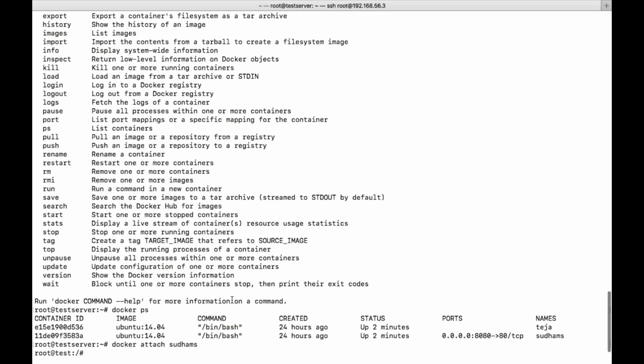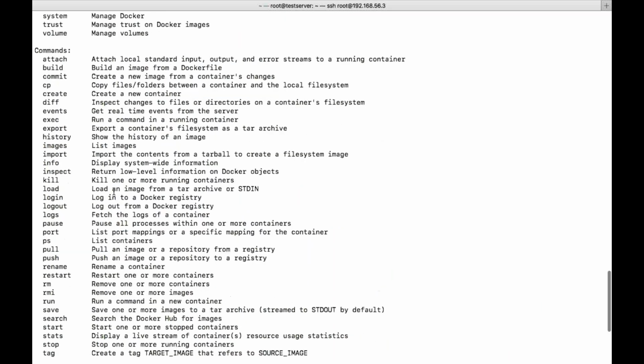Now, build and commit, I will tell you when we come across building our own customized images. These two options I will tell you tomorrow. Today let us see other commands.